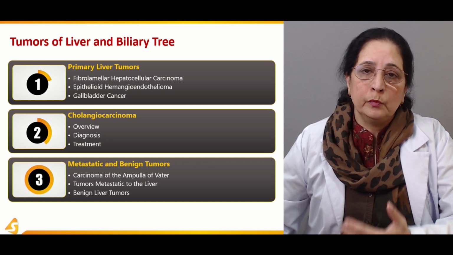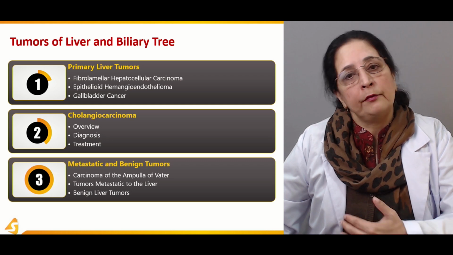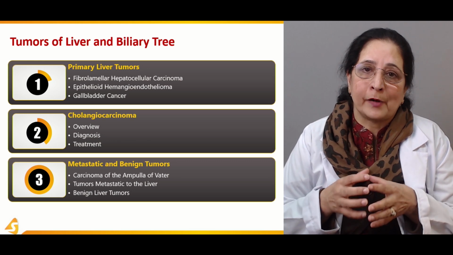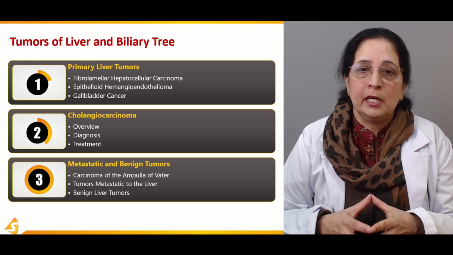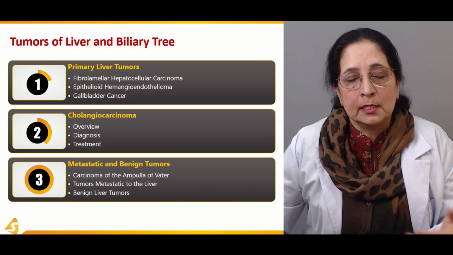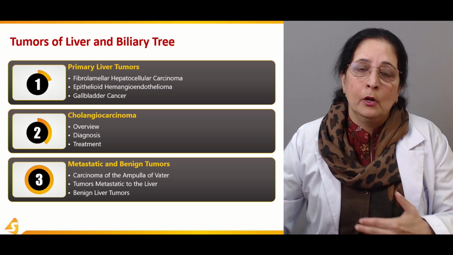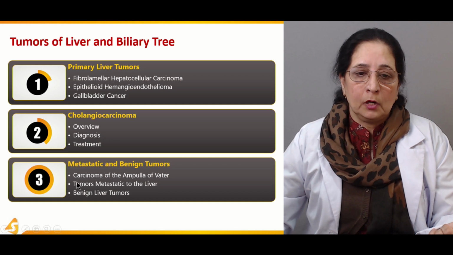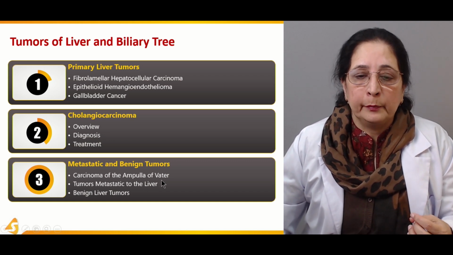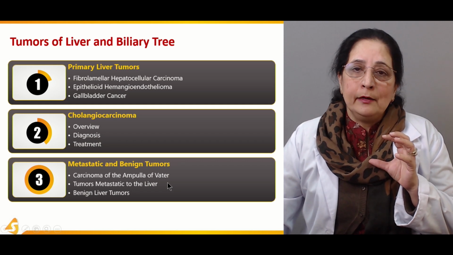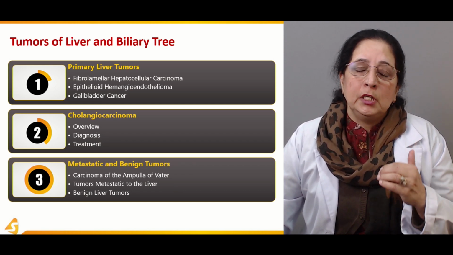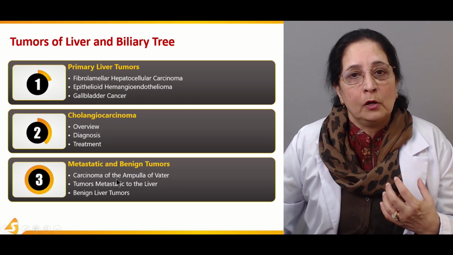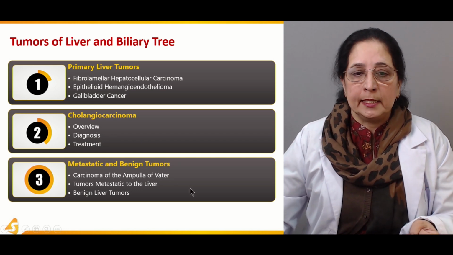Metastatic tumors are the tumors which are metastasized to the liver from other parts, also known as the secondary liver tumors, because they are not the primary tumors which originate from the liver, but they are the tumors that are metastasized to the liver from other different carcinomas or different organs. In this, we will talk about the carcinoma of the ampulla of Vater, where the biliary duct enters into the duodenum, which is the first part of the small intestine. So carcinoma of that ampulla we will discuss in this section.